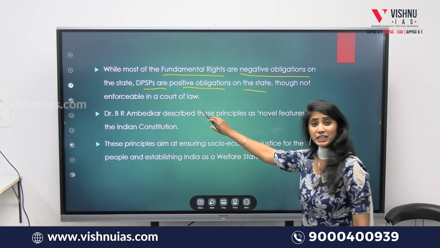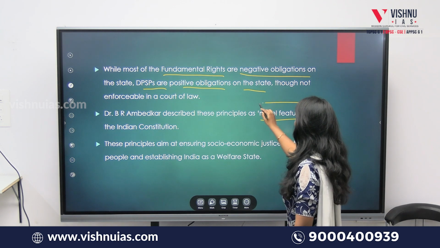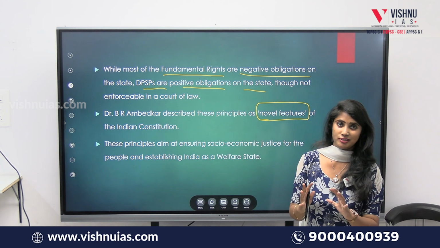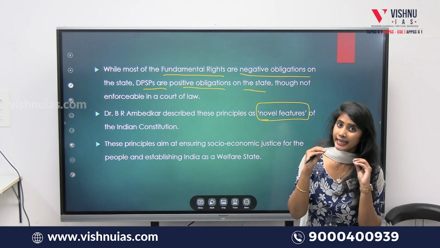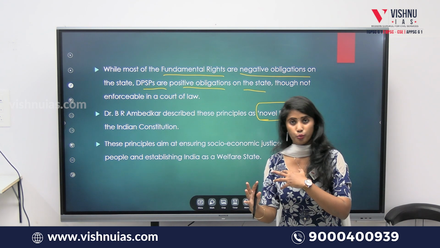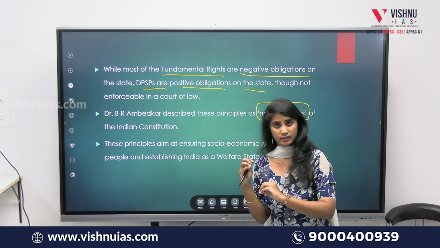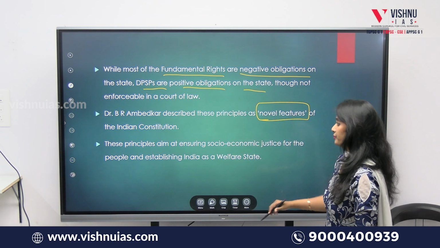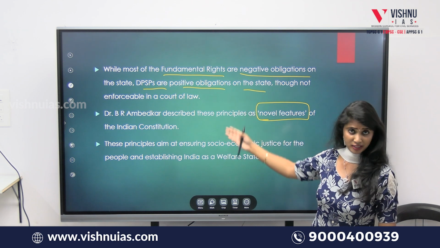Right. Now, Dr. B.R. Ambedkar describes directive principles of the state policy as novel features, meaning very noble features of the Constitution. They are the noblest ideals that have been put forward for the upliftment of the citizens. What is the main aim of framing these principles?